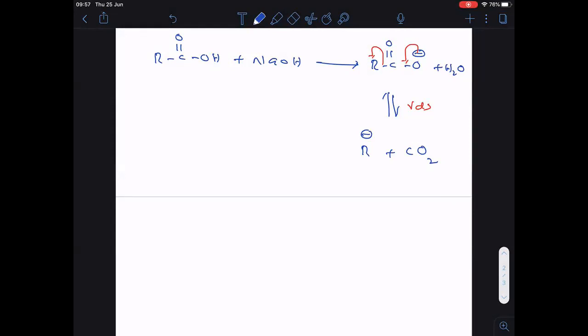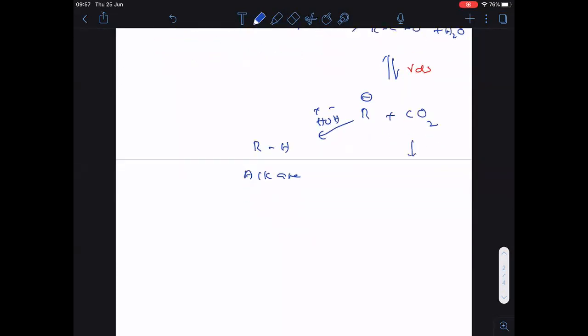Clear? And now in the first step, you see we got water. So now water contains H plus and O minus ions. So R minus will take H plus ion. Then here we will get RH, which is called alkane. Clear? Now what about CO2? Remember everyone, the CO2 will be removed with NaOH in the form of Na2CO3.